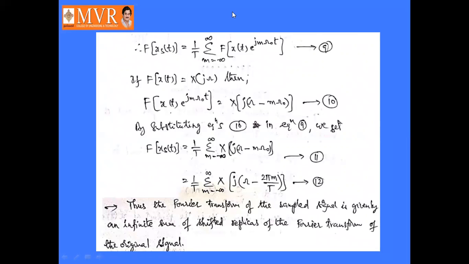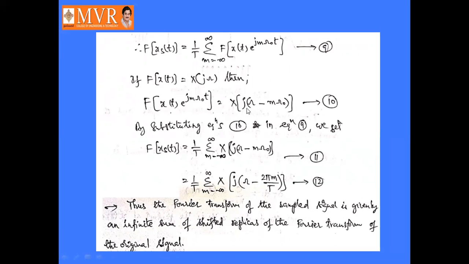So it is equal to 1 by T into sigma m equal to minus infinity to infinity Fourier transform of x of t into e power jm omega naught t. That is equation number 9. If the Fourier transform of x of t is X of j omega, then the Fourier transform of x of t into e power j omega naught t is X of j into omega minus omega naught.